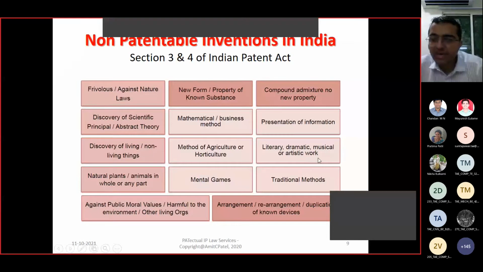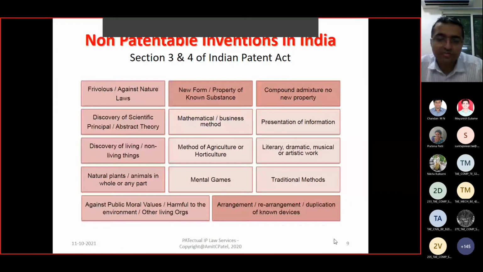Literary, dramatic, musical and artistic work comes within the scope of copyright protection, not patentable. Traditional methods are also not patentable, because they are already known. Novelty doesn't exist since traditionally it is known to the public. Arrangement, rearrangement, duplication of known devices which function independently. So one machine is available, it has different components. You just change their orientation, where to fit them. Those new arrangements are also not patentable.